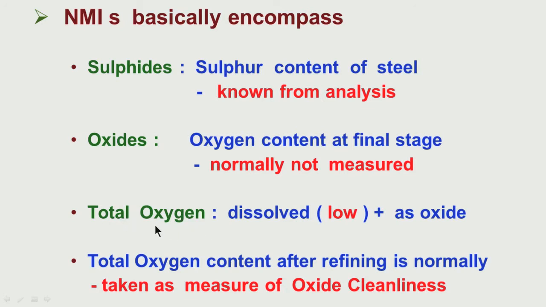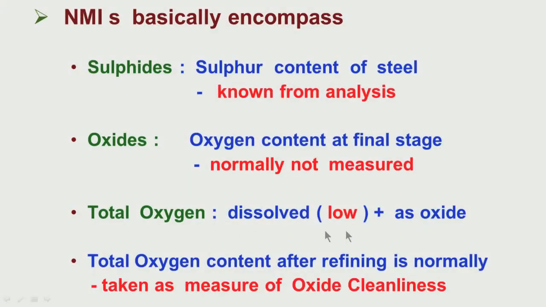Total oxygen has two components: one is the dissolved, another is the oxygen present as oxides.